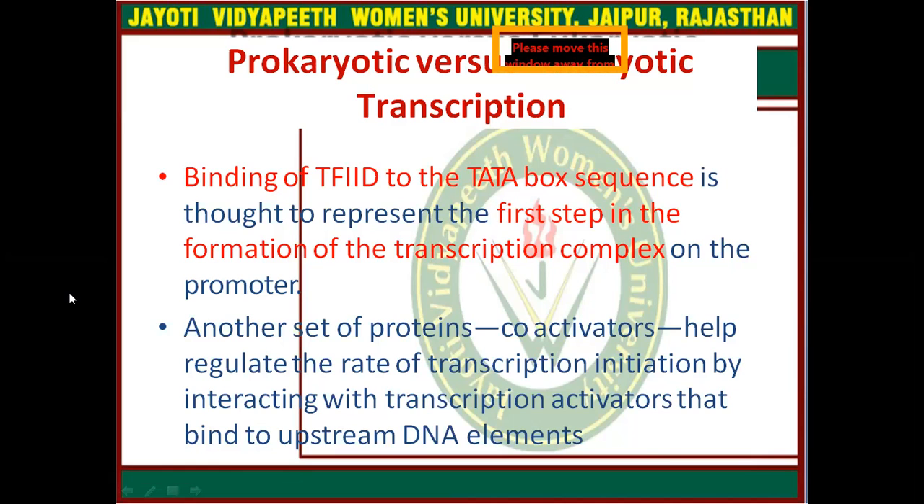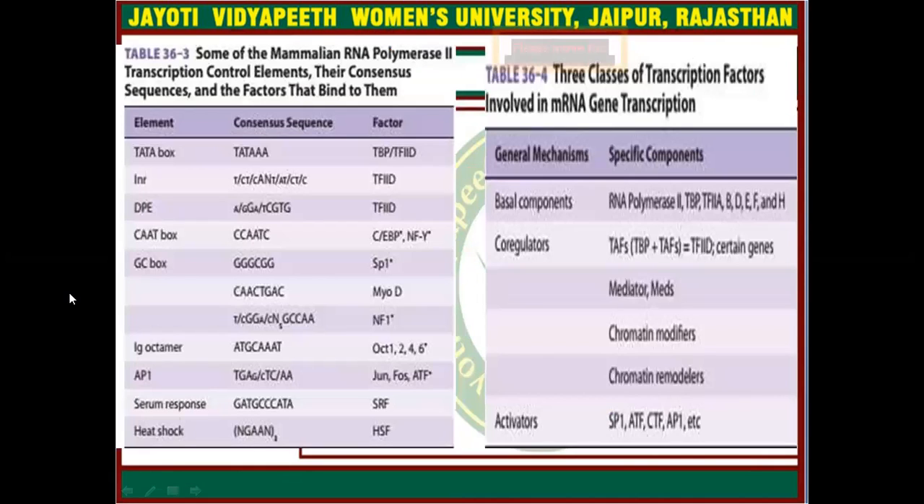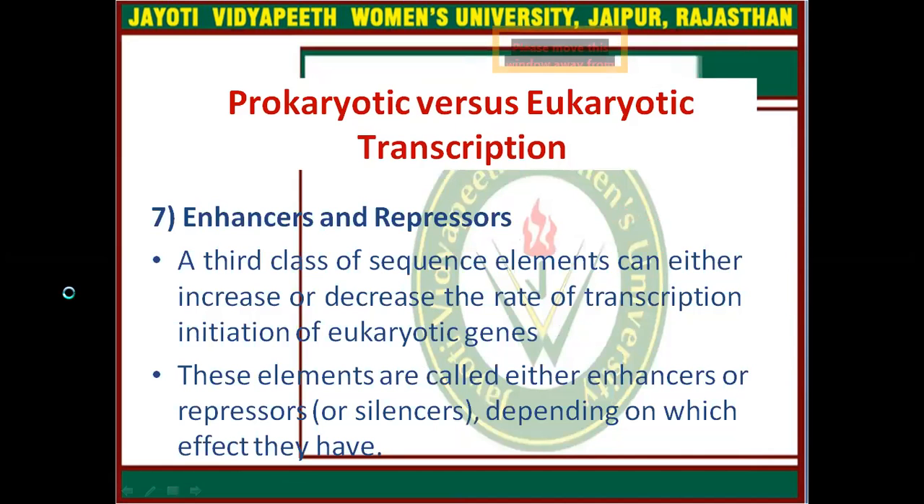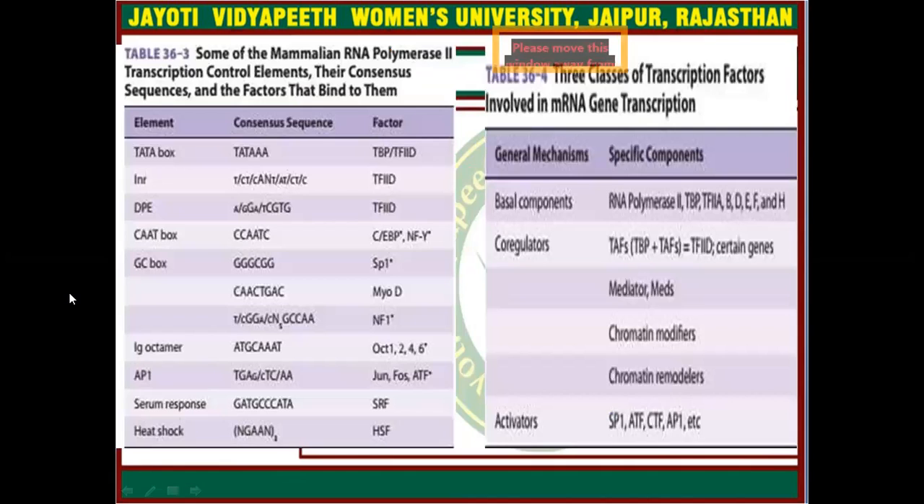Another set of proteins, co-activators, help in the regulation of the rate of transcription initiation by interacting with transcription activators that bind to the upstream DNA elements. These are the tables explaining the factors.